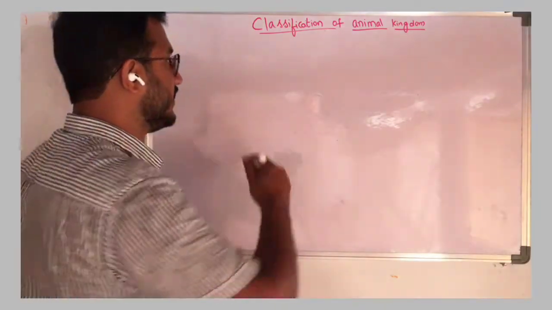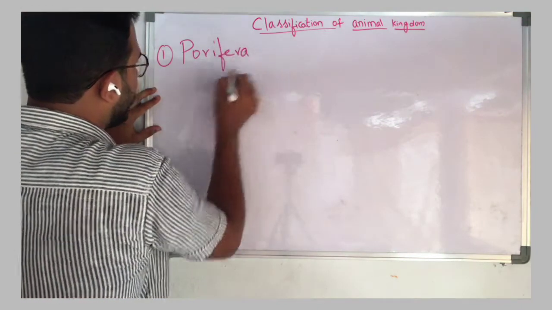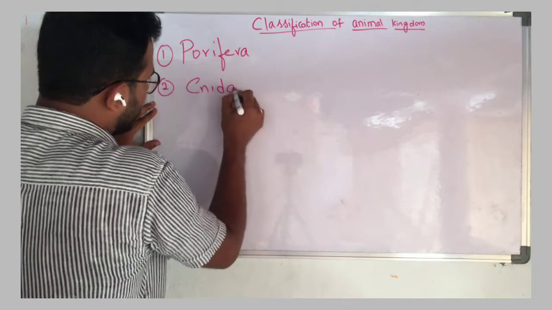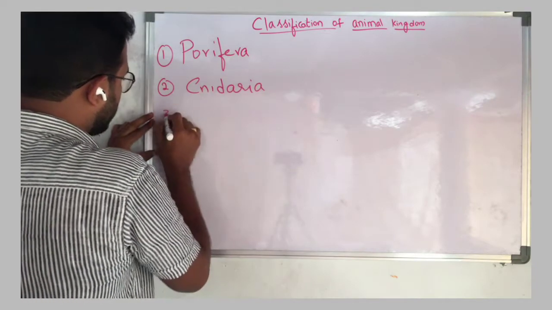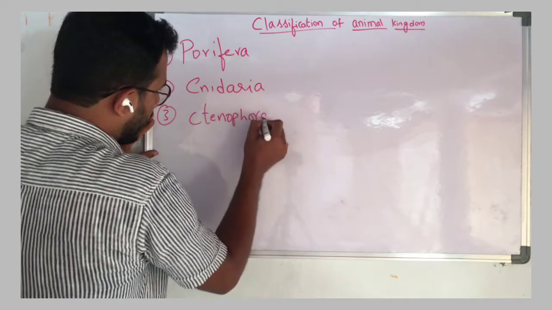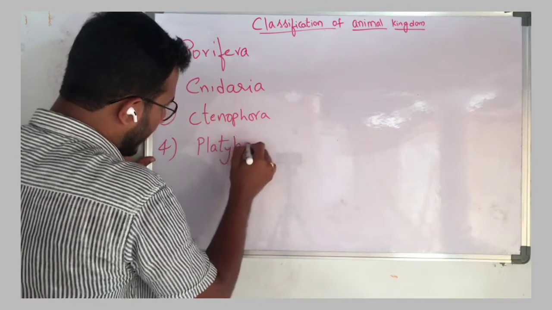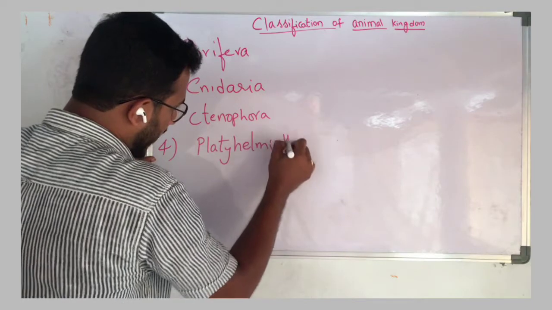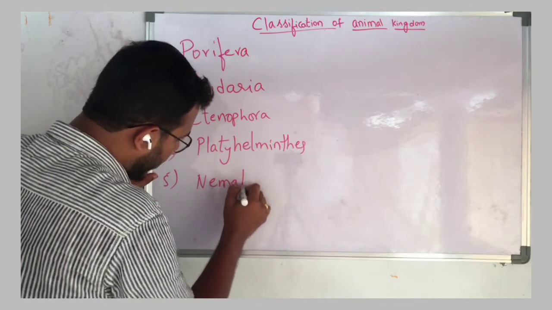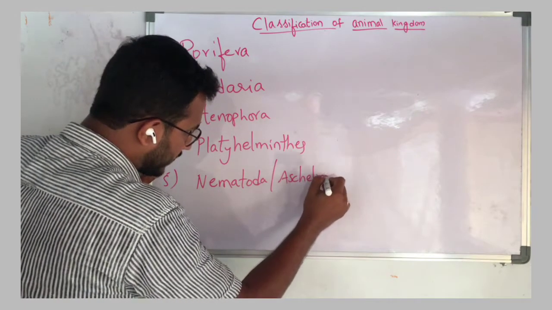So what are they? In a broad manner, we will see. First of all, the first phylum in the animal kingdom is Porifera, and the second one is Cnidaria. Third one is Ctenophora, and the fourth one is Platyhelminthes, and the fifth one is Nematoda or Aschelminthes.